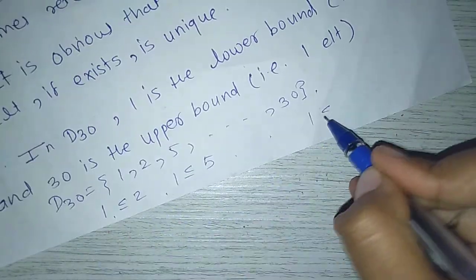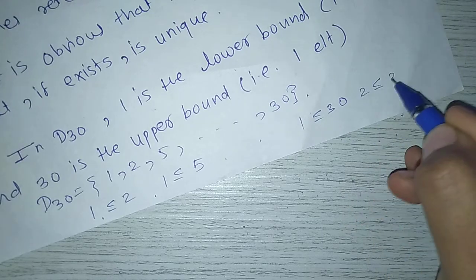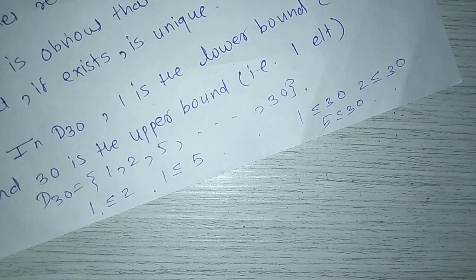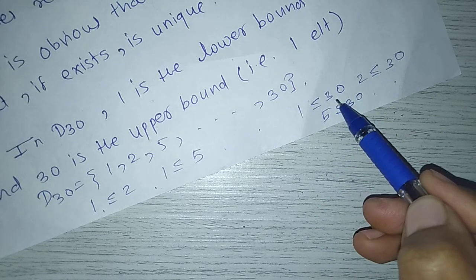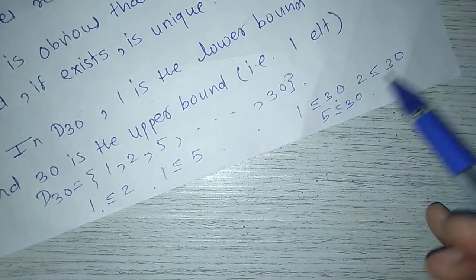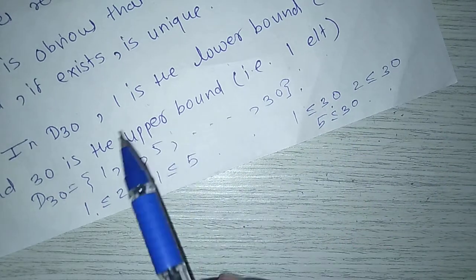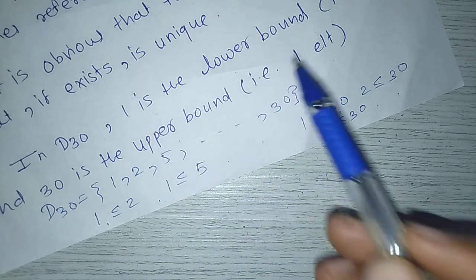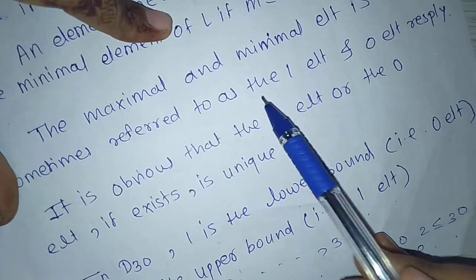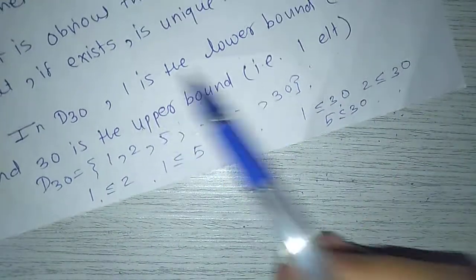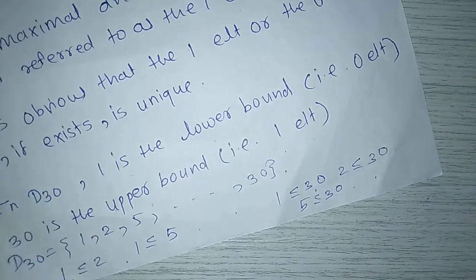Similarly 1 ≤ 30, 2 ≤ 30, 5 ≤ 30 and so on up to 30. So 30 is the upper bound, so 30 is the one element. Upper bound means maximal element, and for maximal element we can say the one element. So here 30 is the one element and 1 is the zero element.